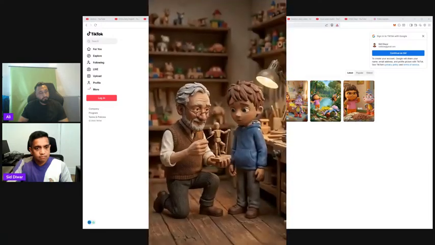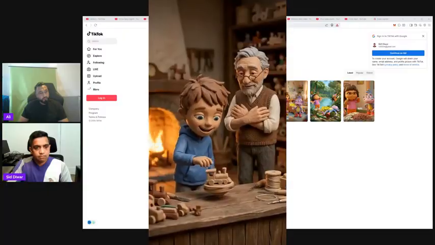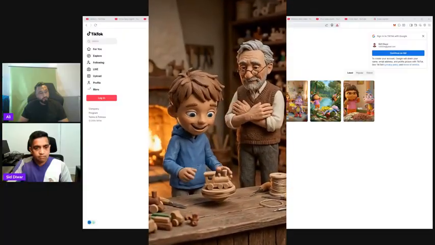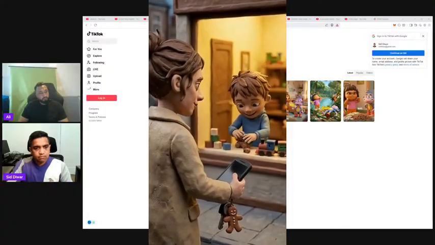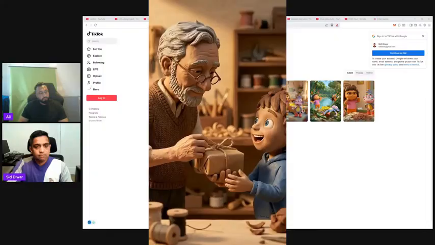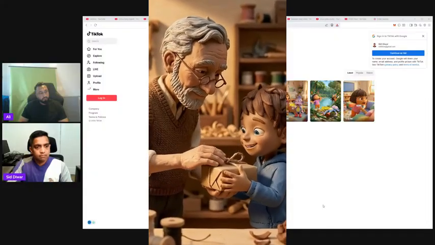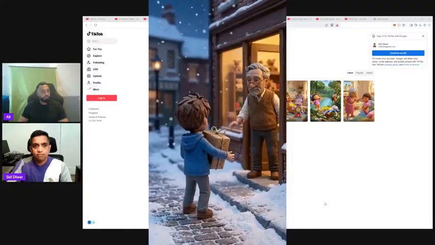For the first time in a long while, the shop felt alive again. I haven't seen him smile like that in months. Take care of him for me. Some things made by hand can still touch the heart.